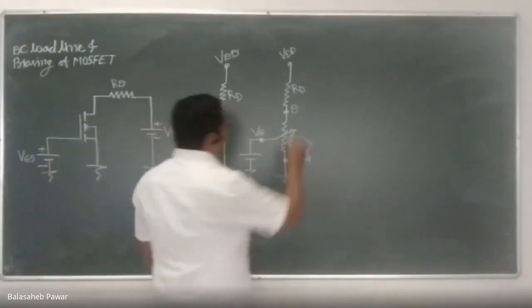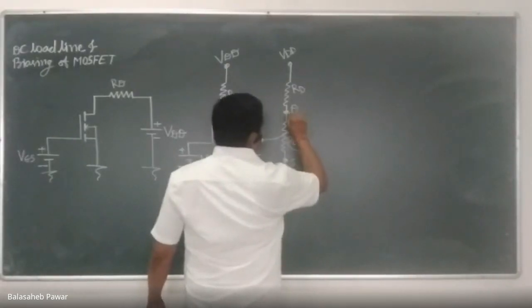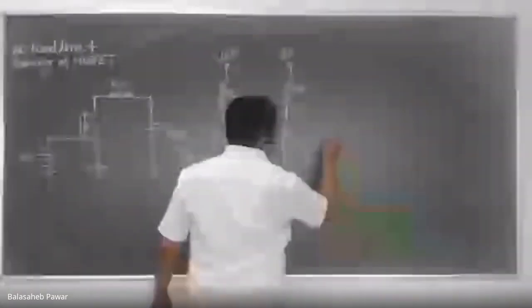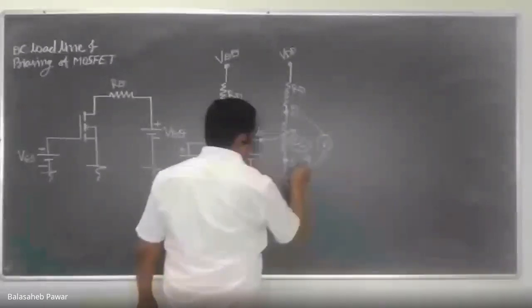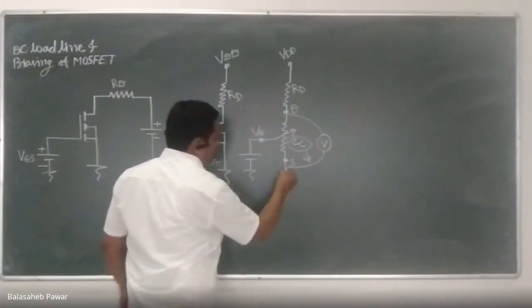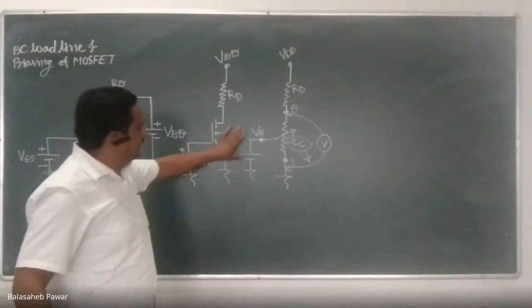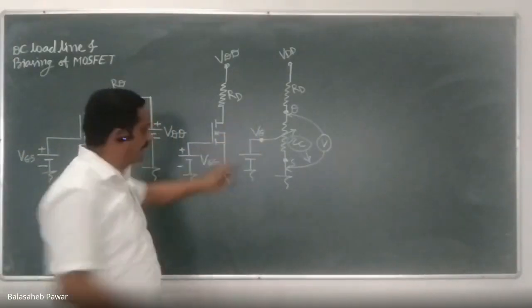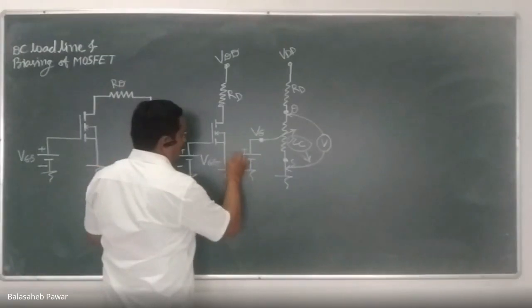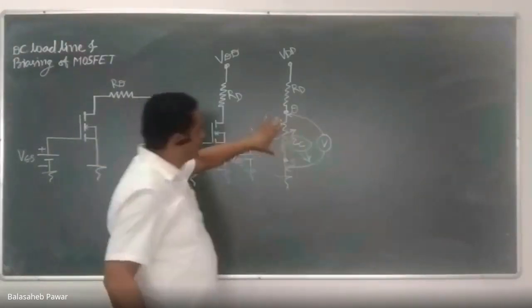Now, the voltage across this device is nothing but the voltage measured at the drain terminal with respect to source. See, if this VGS by this VGG is again 0 volt, how much will be the voltage across this RC?